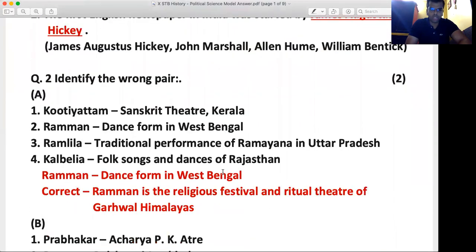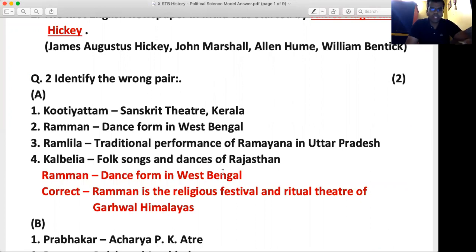There were 2 questions for 2 marks. Now students, 2 questions, 2 marks. That means each question is of 1 mark. Now for that each question of 1 mark, you will get half mark for identifying the wrong pair and half mark for writing the correct statement.